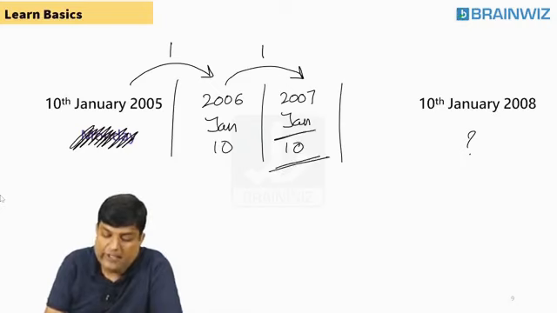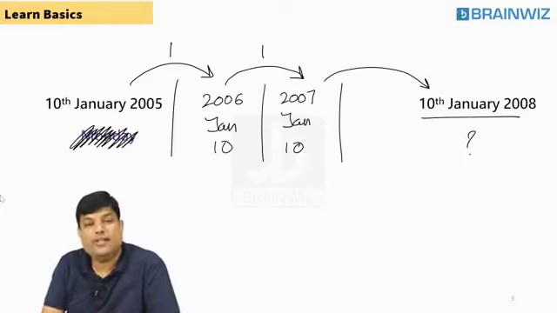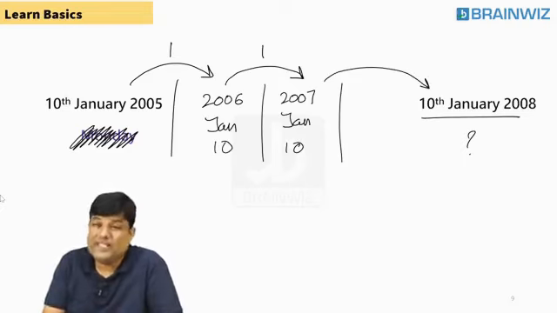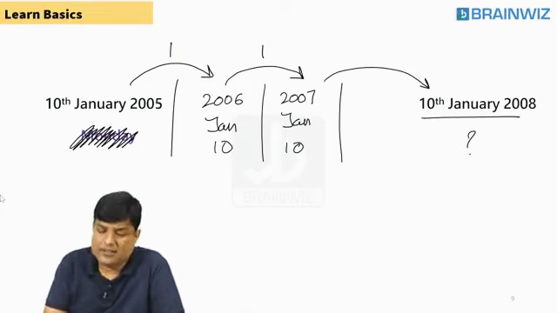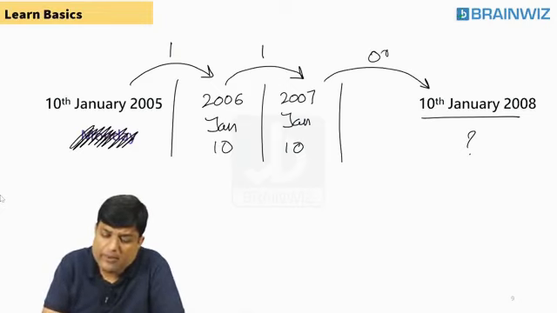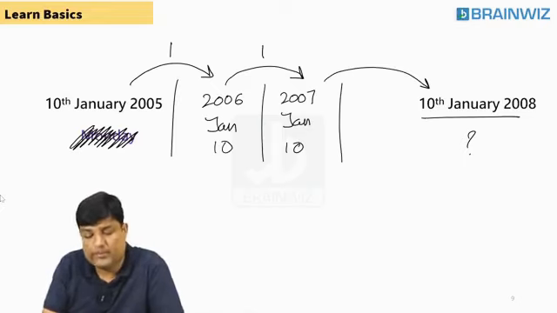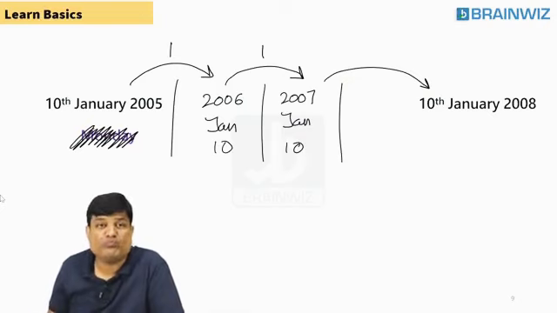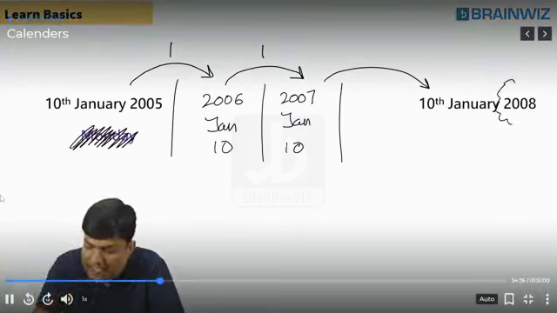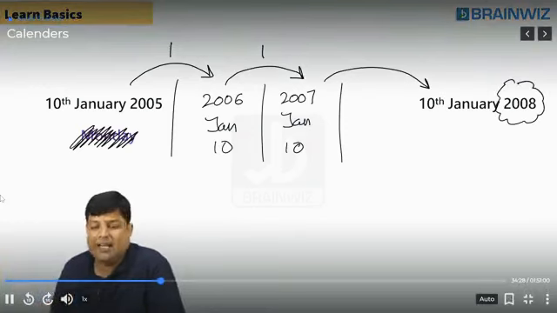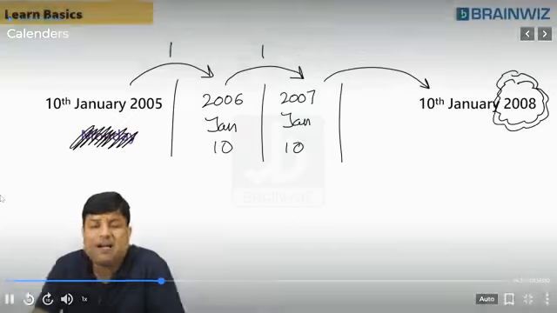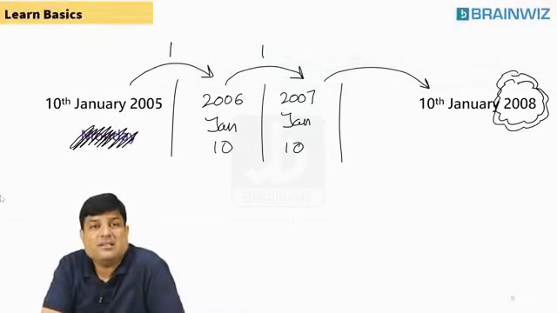From 10th January 2007 to 10th January 2008, is it exactly 1 year gap or 1 year, 5 days? 1 year. So is that 1 year gap an ordinary gap or a leap year gap? Come on, please tell me. Is it an ordinary or leap year? Leap, Abhilash, leap. 2008. Rahul Babu, 2008 is a leap year, na? Why are you saying ordinary?